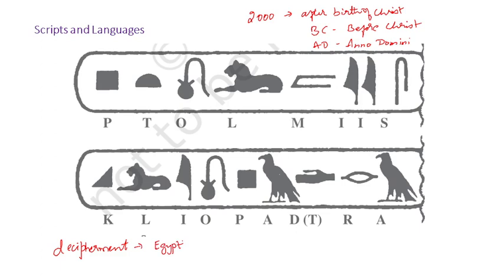So the kings and queens were about 5,000 years ago. They were using this in northern Africa. For example, in this we can see for a lion, they have used a certain sign. For birds, they have used another.